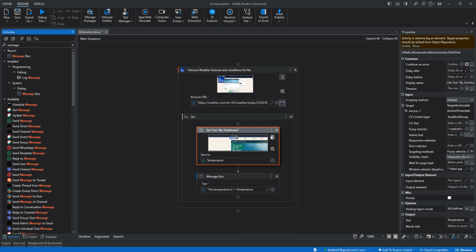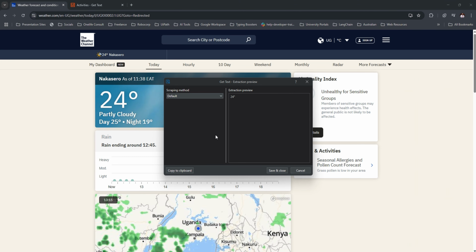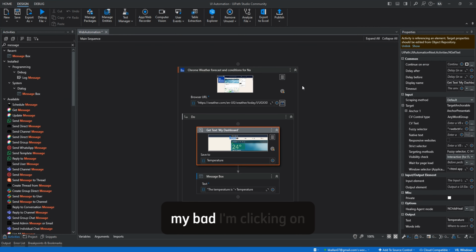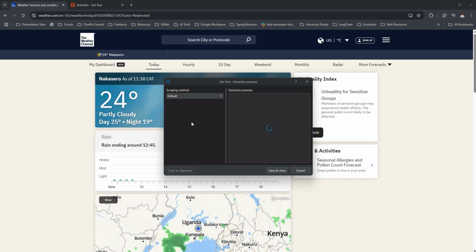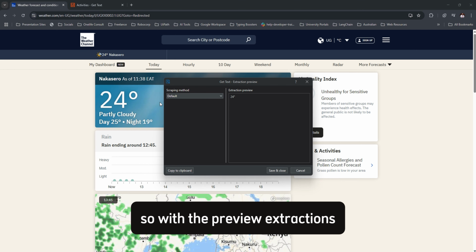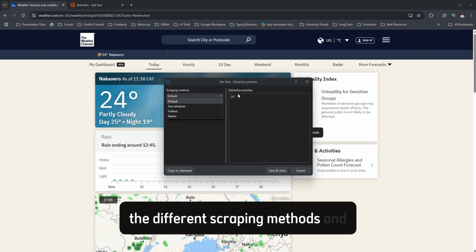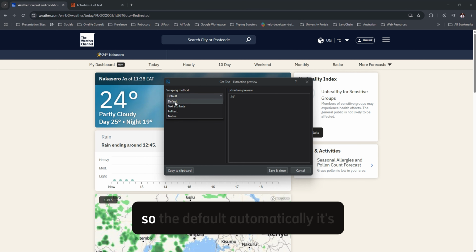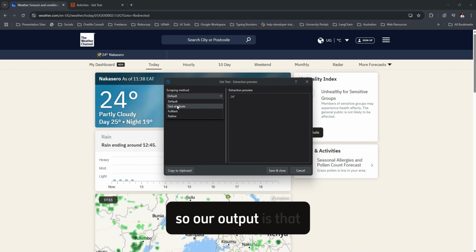So I want to show you something. I'm clicking on the three dots here, and then I'm clicking on preview extraction. With the preview extraction, you're able to see the different scraping methods and their output. The default automatically leverages all of them. So our output is that.